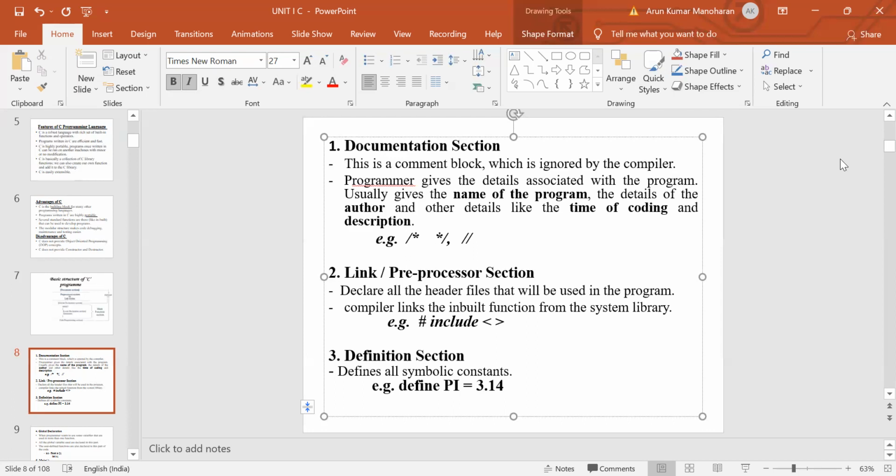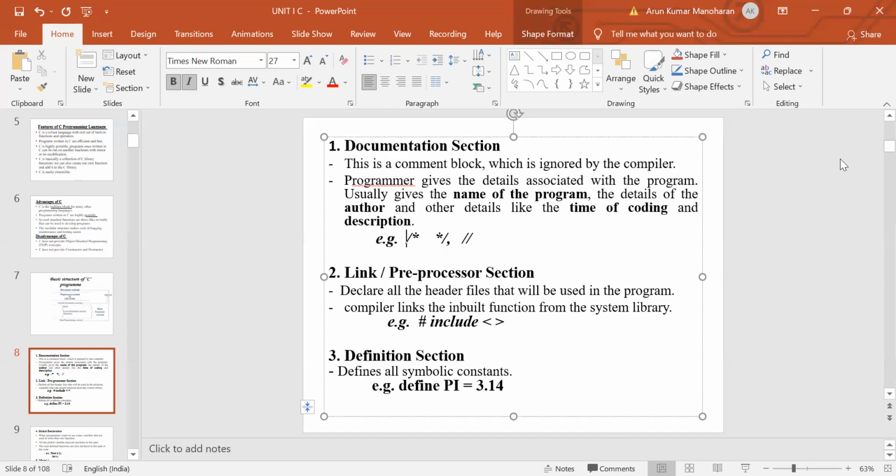So in this section, we will declare all the header files that will be used in the program. We use #include statements; #include is for a header file. Here in this section, we declare all the header files. So what will the compiler do? The compiler will link the built-in functions from the system library.